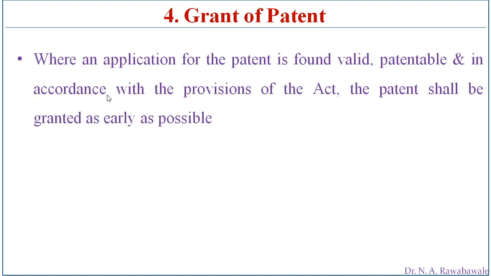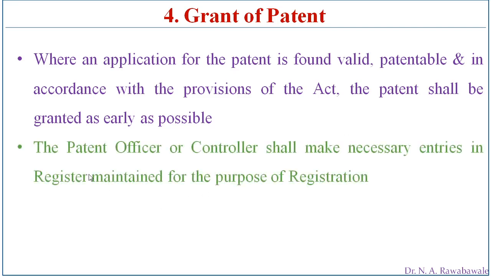Once the application is found valid and patentable in accordance with the provisions of the Act, the patent shall be granted as early as possible. So it is the last step. Once it passes through the opposition board, if the board clearly specifies that the invention is patentable and valid, then the patent office or controller has to grant the patent as early as possible. The controller shall make necessary entries in the register.